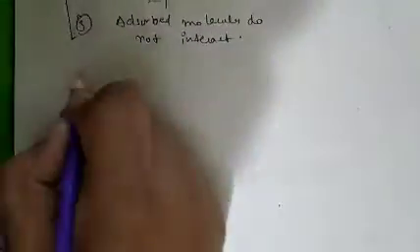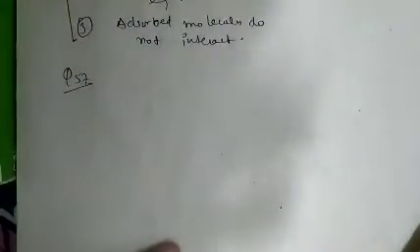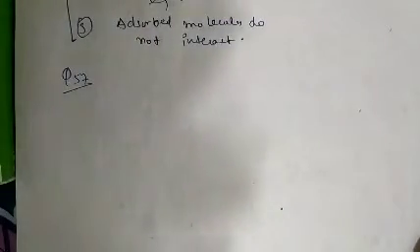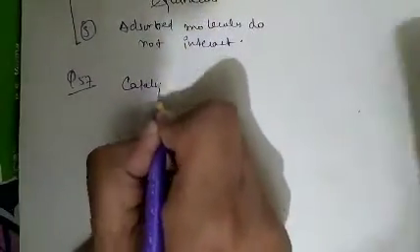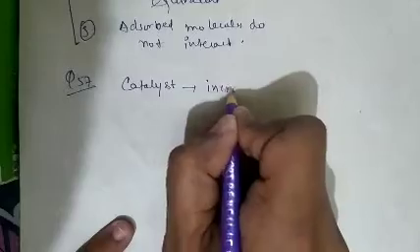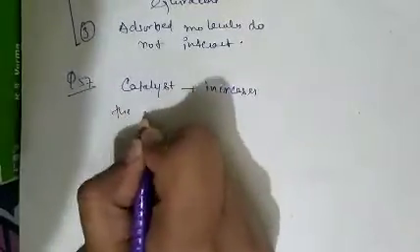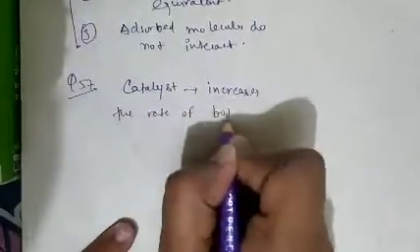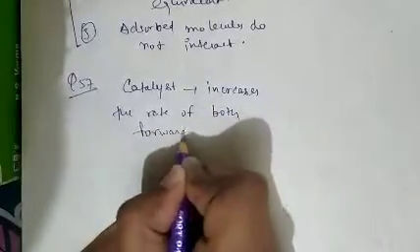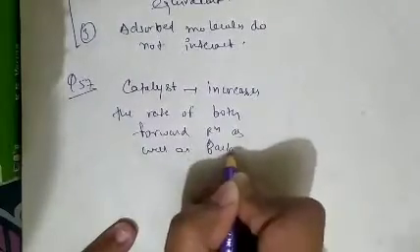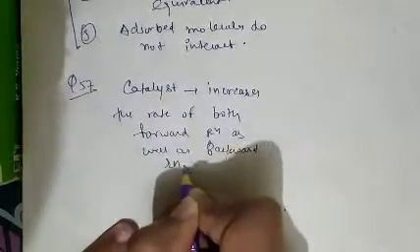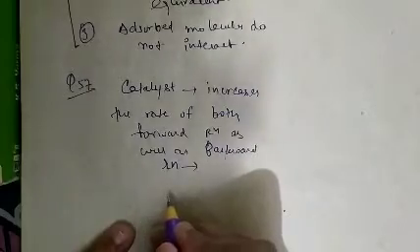See question number 57. The question number 57 is, which of the following statements is correct regarding the action of a catalyst in a reversible reaction? As we know, a catalyst increases the rate of both forward reaction as well as backward reaction by equal rate in a reversible reaction. So question number 57, option C is correct.